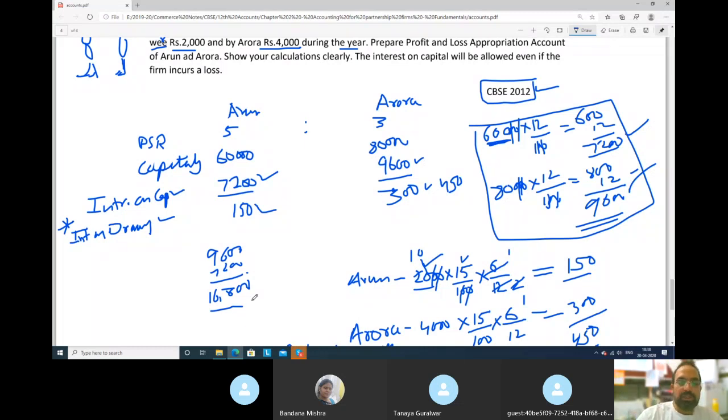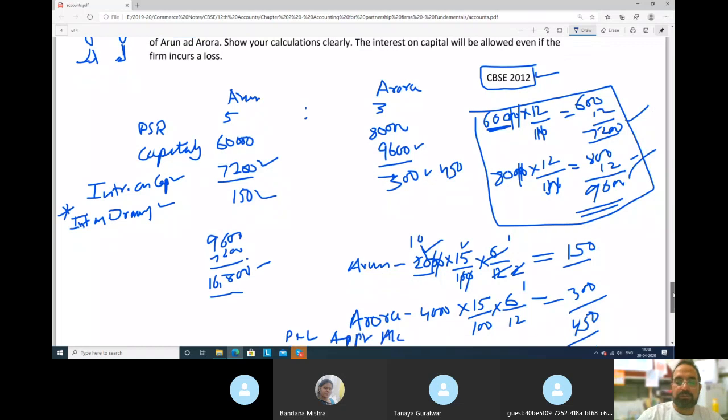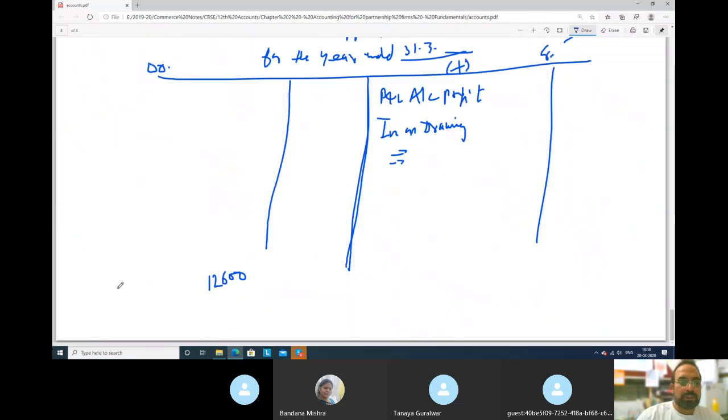We have to pay interest this much, 16,800. We have to pay interest on capital. This is what we have to pay. And profit we have only how much? 12,600. Means what? We have to pay more and we have less profit.